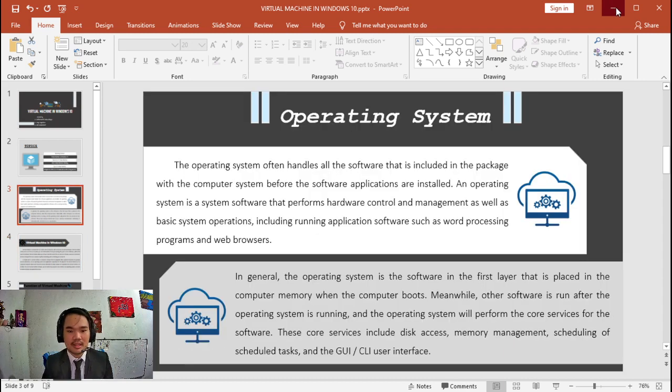In general, the operating system is the software in the first layer that is placed in the computer memory when the computer boots. Other software is run after the operating system is running, and the operating system will perform core services for the software. These core services include disk access, memory management, scheduling of tasks, and the GUI or CLI user interface.